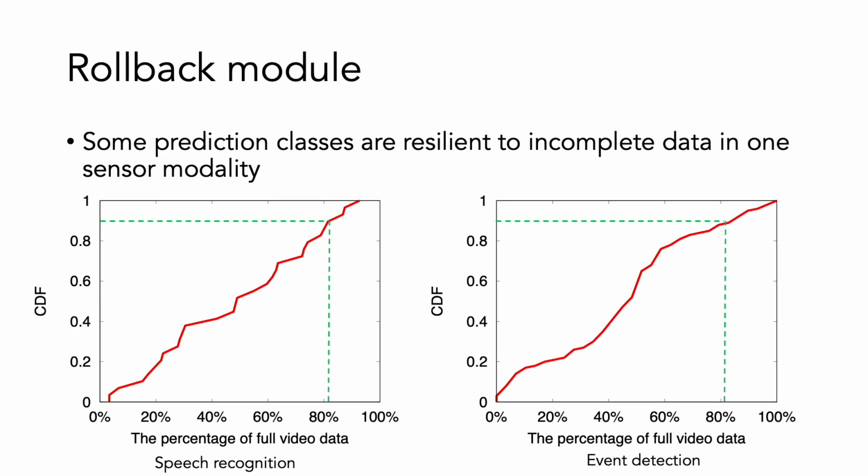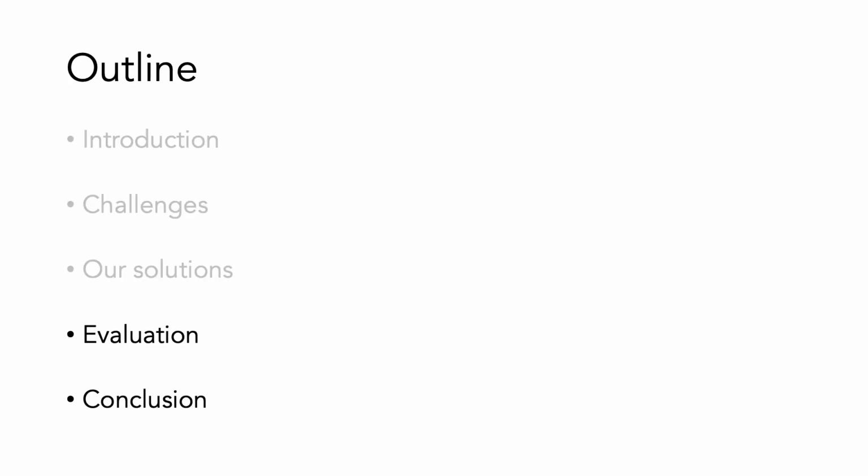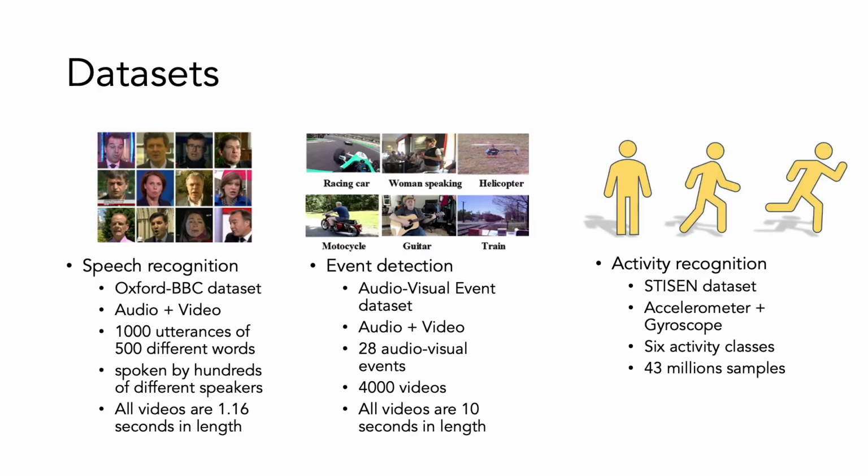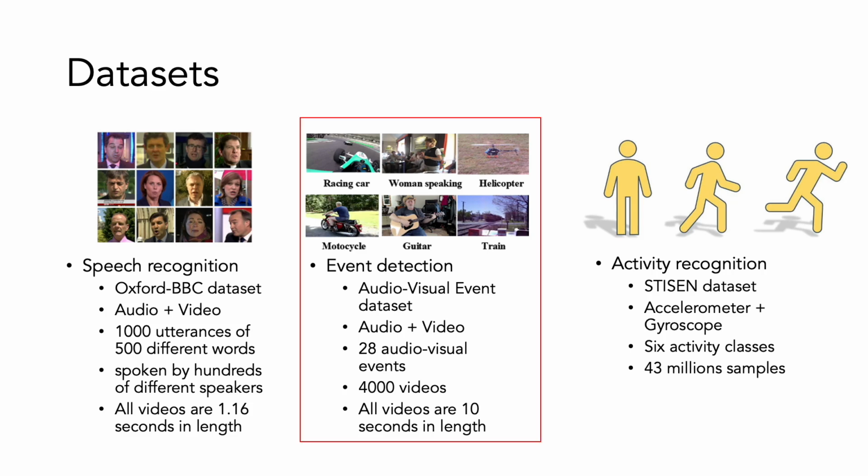Let's look at some key results. We implement the system in 3 multimodal application scenarios, including speech recognition, event detection, and activity recognition. Each dataset contains at least 2 sensor modalities, for example, audio and video, or accelerometer and gyroscope. In this presentation, we focus on experimental results using the second dataset.